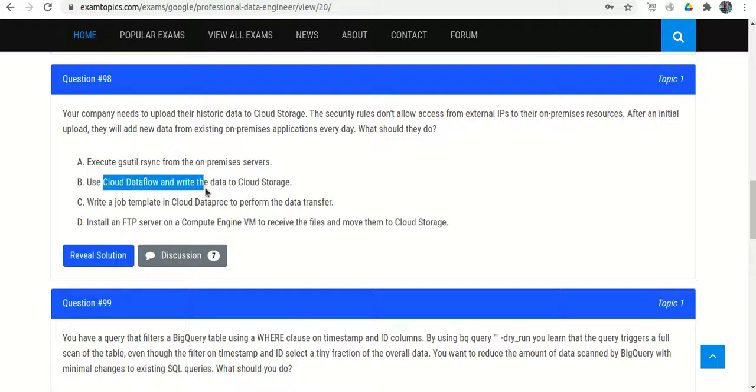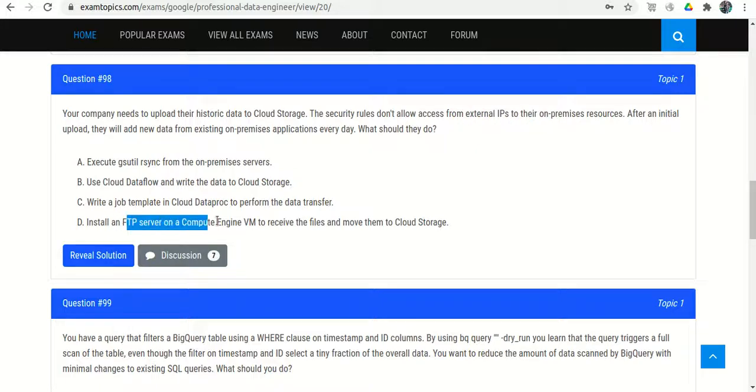Use Cloud Dataflow and write the data. If we use Cloud Dataflow in Google Cloud, it will first need to access the on-premises data, but it is mentioned that we can't access the on-premises data externally. So option B is eliminated. Write a job template in Cloud Dataproc, again it is wrong for the same reason, the external IP restriction.